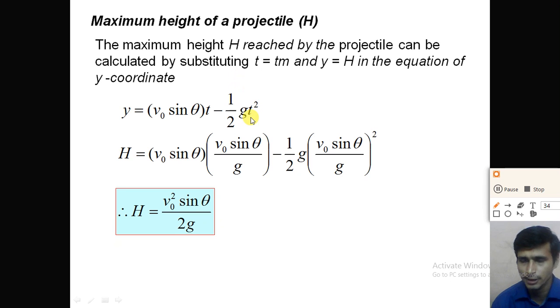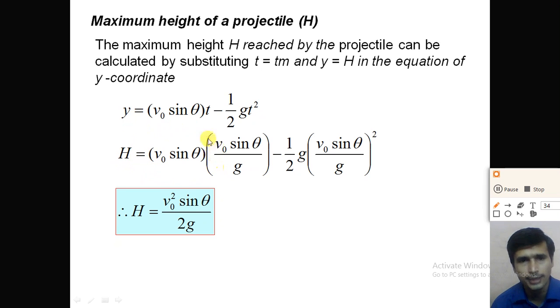In this equation put t equal to tm, and tm is v0 sin theta divided by g. So instead of t we put v0 sin theta divided by g in the y equation, and instead of y we take h. H is the maximum height achieved by the projectile.